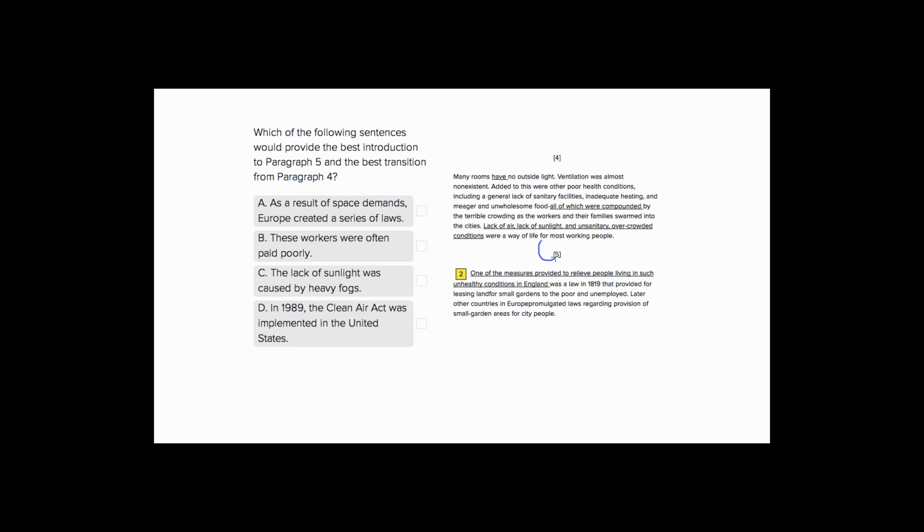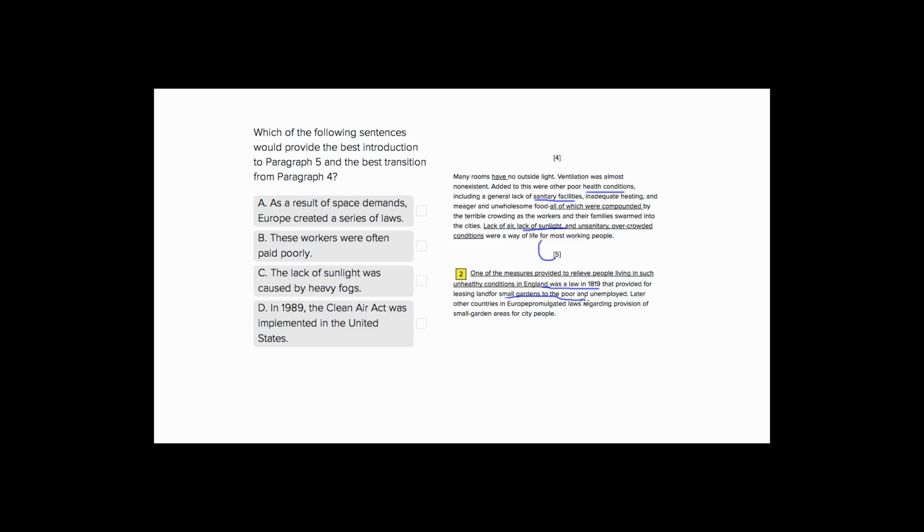4 tells us that the conditions for workers, their living conditions, were really bad. So they didn't have sanitary facilities, they had poor health conditions, they had lack of sunlight. So it's a paragraph talking about these horrible conditions. Paragraph 5, by contrast, tells us that in Europe they had a lot of measures to relieve people in these situations. So in England they passed some laws in 1819 that gave gardens to the poor and basically just ways that they're dealing with this problem.